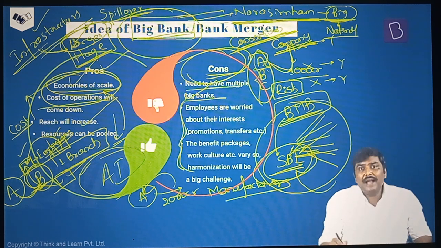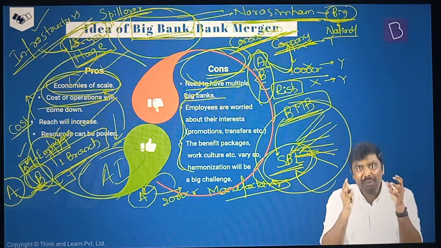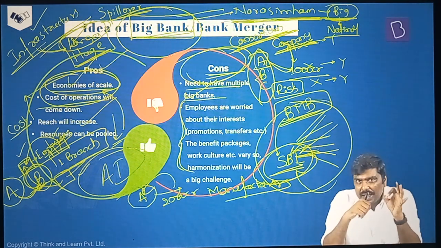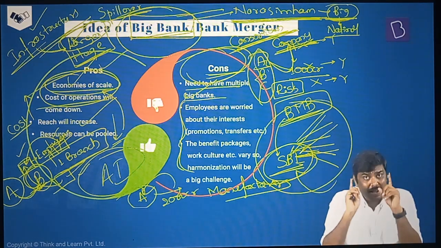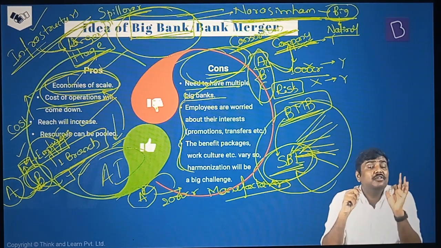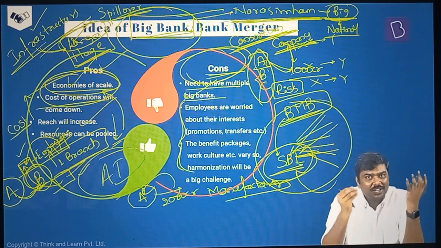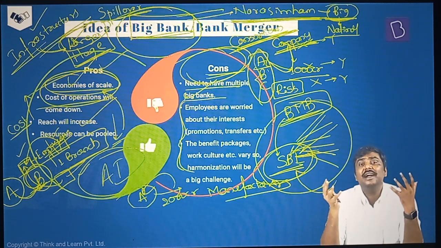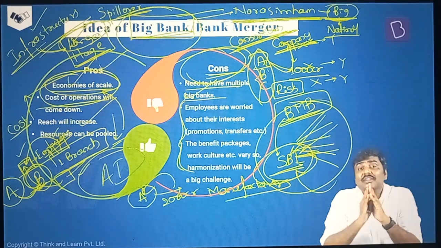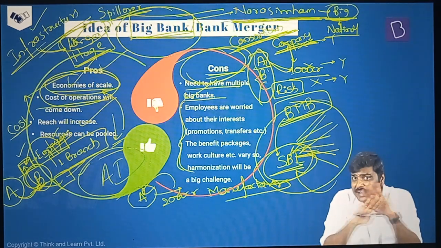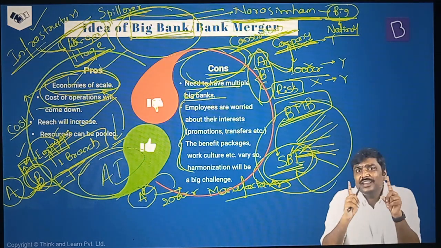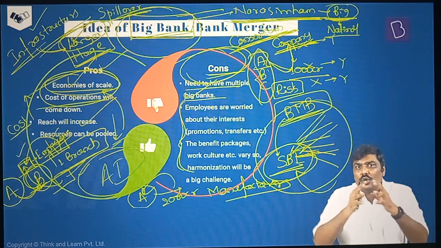And whenever you talk about a big bank, there is always a concern: what if there's a very big bank in a particular economy and this particular big bank fails? For example, again, this is just an example. It is not happening. Imagine a situation wherein SBI files for bankruptcy. One fine day, you're watching the news and suddenly the news appears saying that SBI is shutting down. SBI is incurring a huge amount of loss. It is shutting down. Again, I'm giving this as a hypothetical example. It has not yet happened. So have a look at this. SBI enters into bankruptcy. It will shut down. Don't you think the impact of that will be very huge on the overall economy?